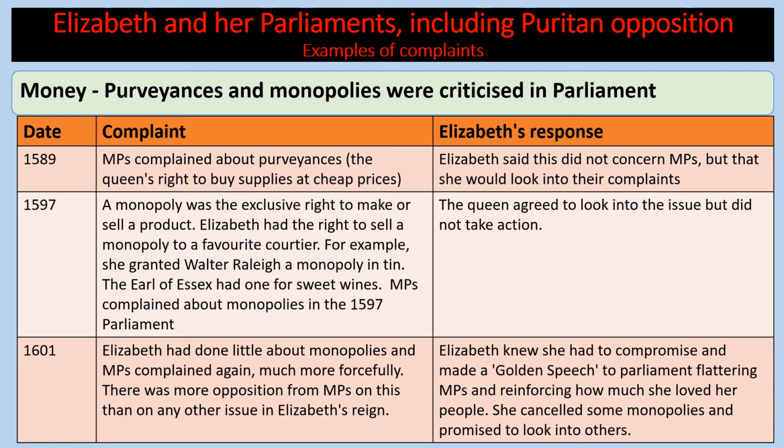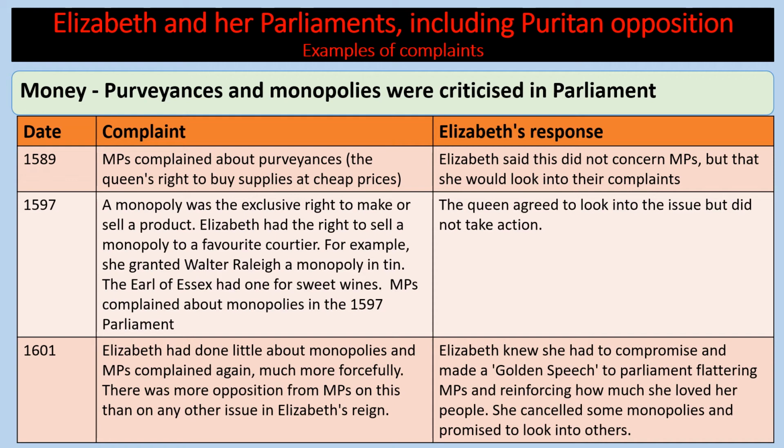In 1597, there was concern about monopolies. A monopoly was the exclusive right to make or sell a product. Elizabeth had the right to sell a monopoly to a favourite courtier. For example, she granted Walter Raleigh a monopoly in tin. The Earl of Essex had one for sweet wines. MPs complained about monopolies in the 1597 Parliament. The Queen agreed to look into the issue but did not take action.